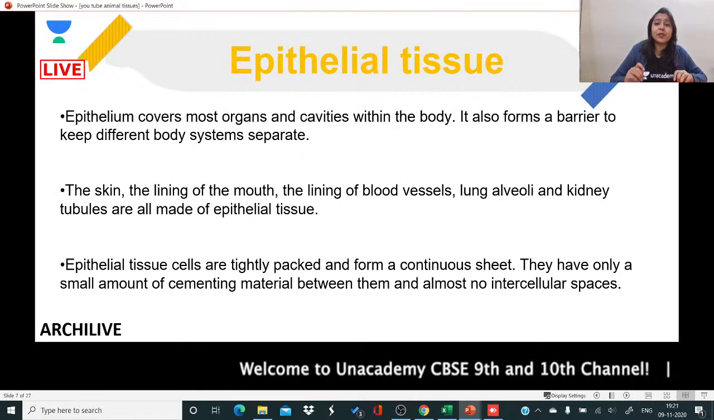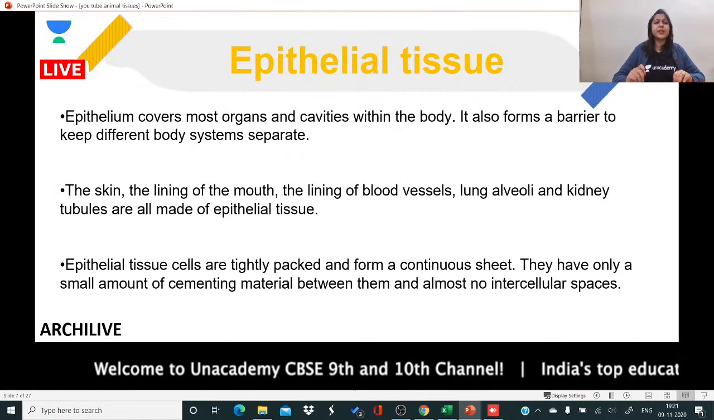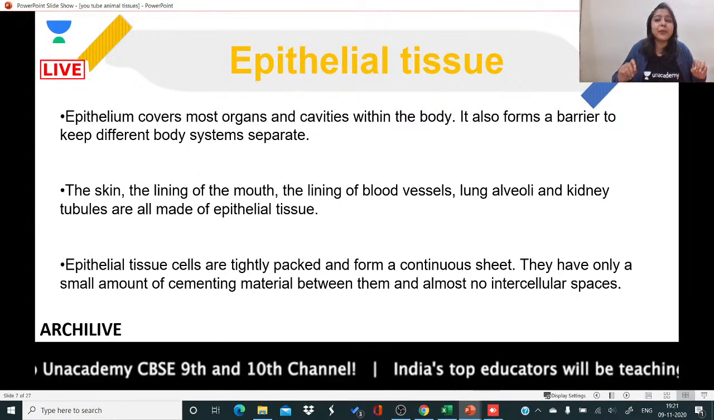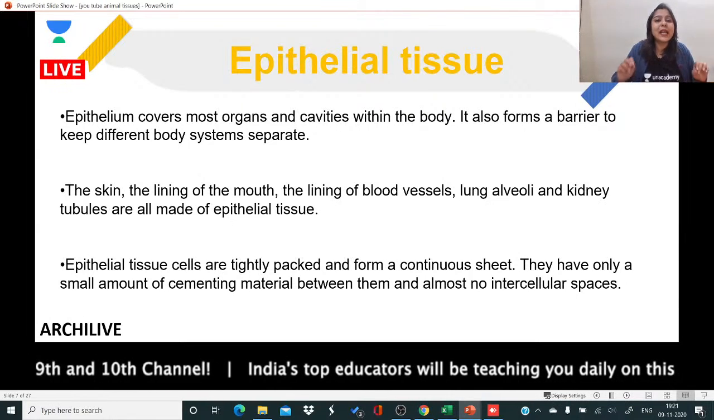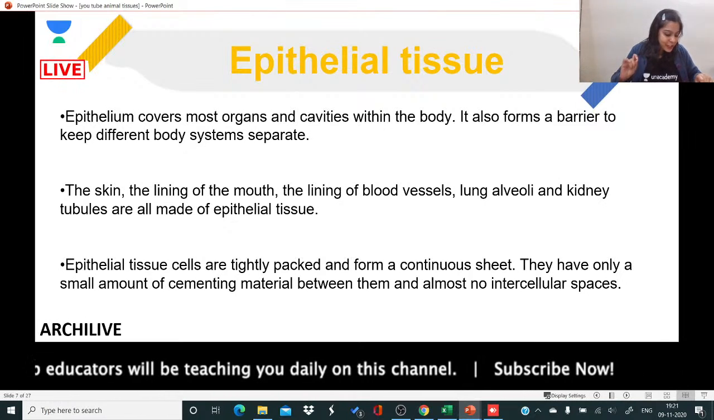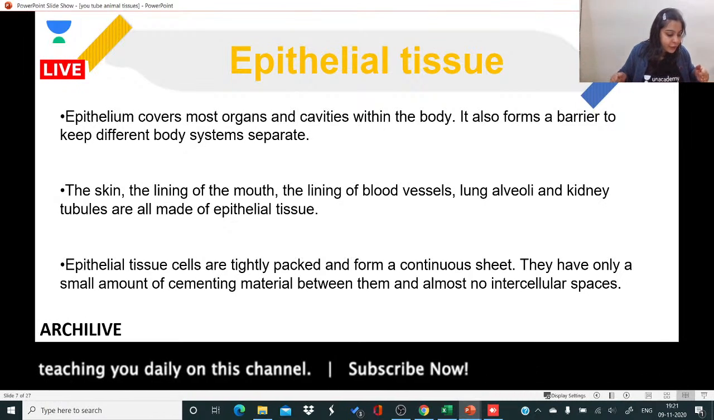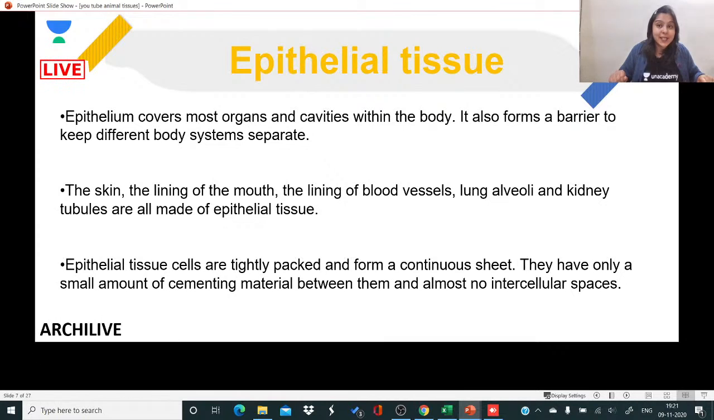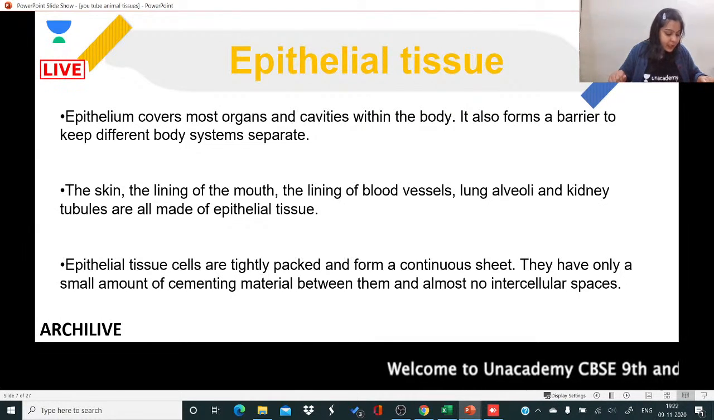And kidney tubules, what are these kidney tubules? Can anybody tell me what are the structural and functional units of kidneys? Quickly tell me, I'm waiting for answers. Come on everybody, tell me. Hi Divya, yes your answer is correct. Where exchange takes place, there should be epithelium.